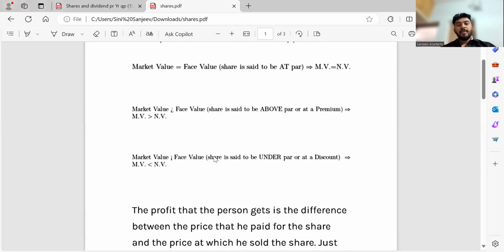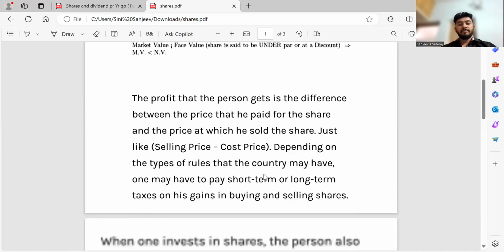Now coming to this. If market value is equal to face value, it is said to be at par. If market value is greater than nominal value, that is face value, it is said to be above par, or at a premium. If market value is less than the face value, for example, if the Pepsi price today has gone to 10 rupees but the actual face value of Pepsi is 50, then it is said to be below par. So I'm getting it at a discount, and once I buy those shares, I can make a lot of profit.